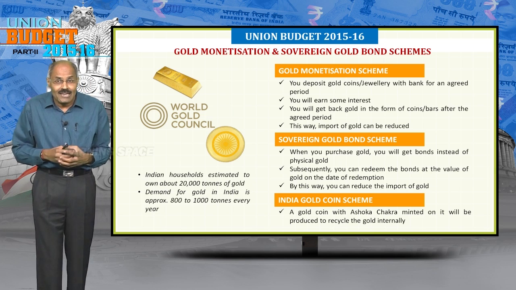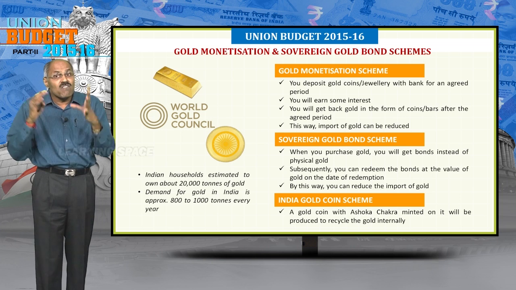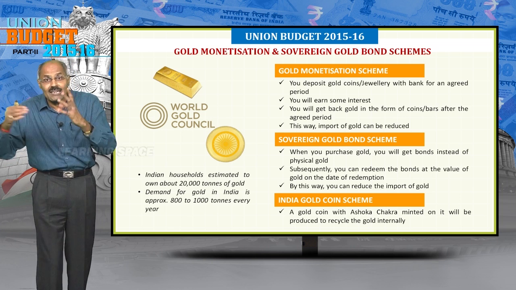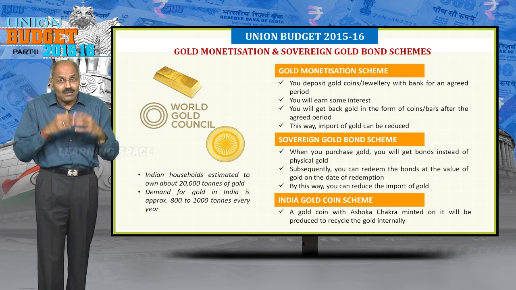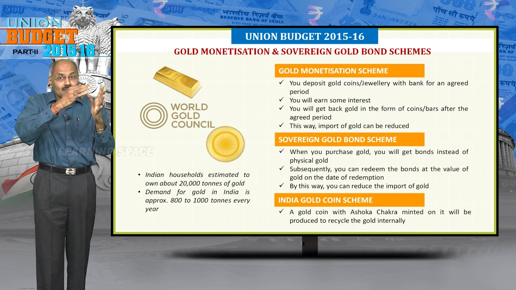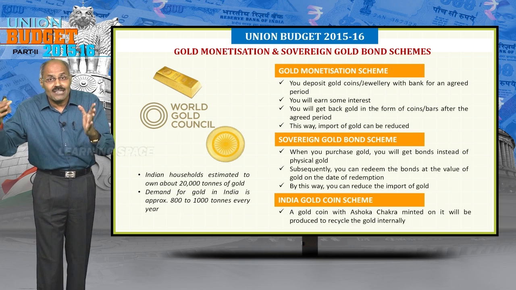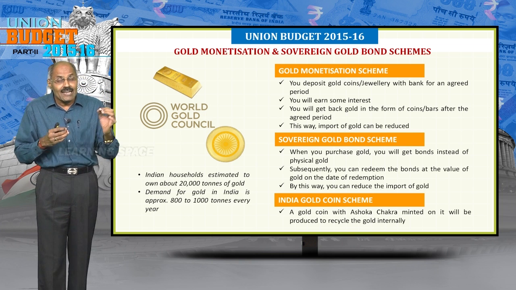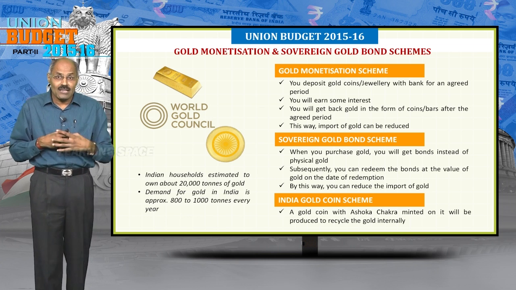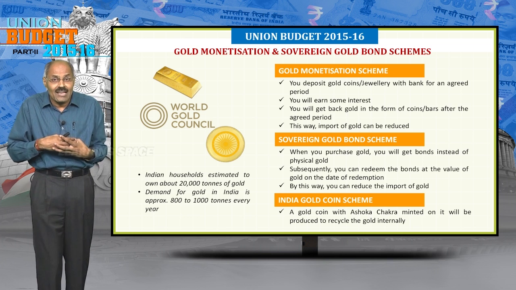Before going into these schemes, I would like to tell you, every year the gold demand in India is 800 to 1000 tons. India and China are the largest consumers of gold in the world. But the irony for India is we are not producing any gold.